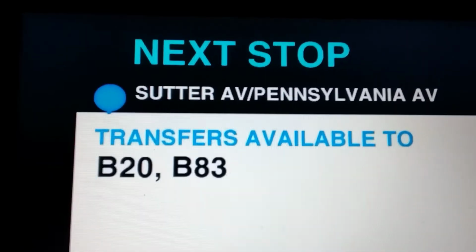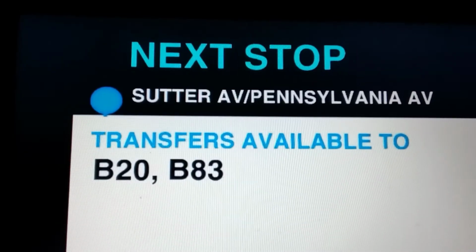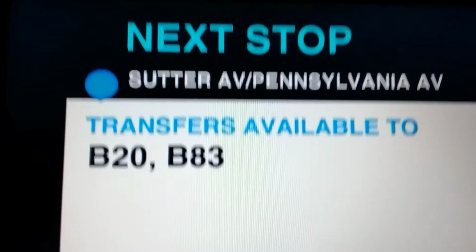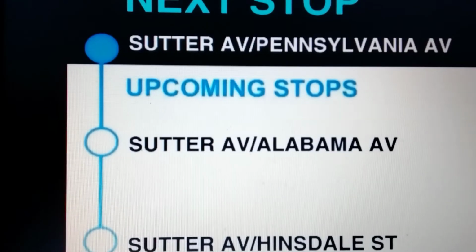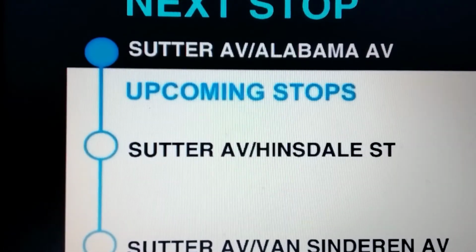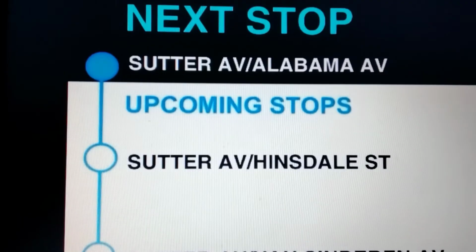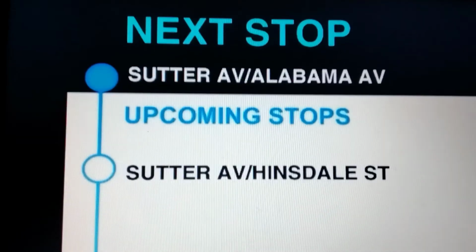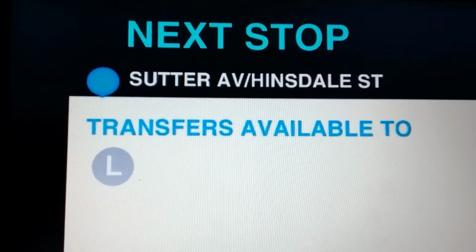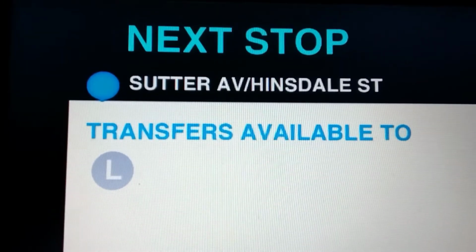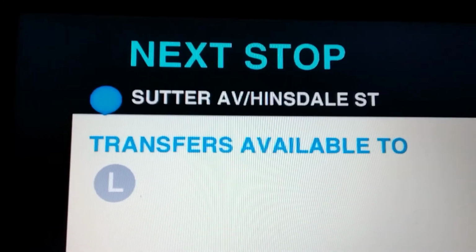Next stop, Sutter Avenue and Pennsylvania Avenue. Transfers available to B20 and B83. This stop is Sutter Avenue and Pennsylvania Avenue. Next stop, Sutter Avenue and Alabama Avenue. This stop is Sutter Avenue and Alabama Avenue. Next stop, Sutter Avenue and Hinsdale Street. Transfer available to the L train. This stop is Sutter Avenue and Hinsdale Street.